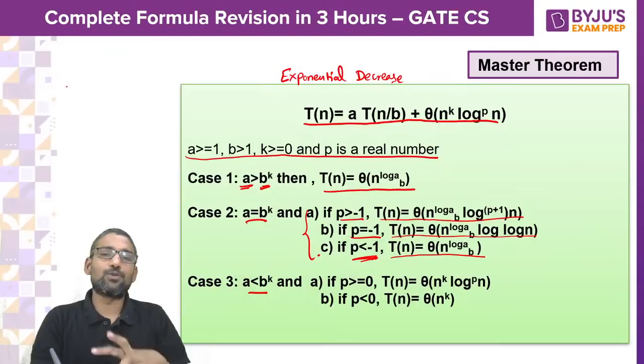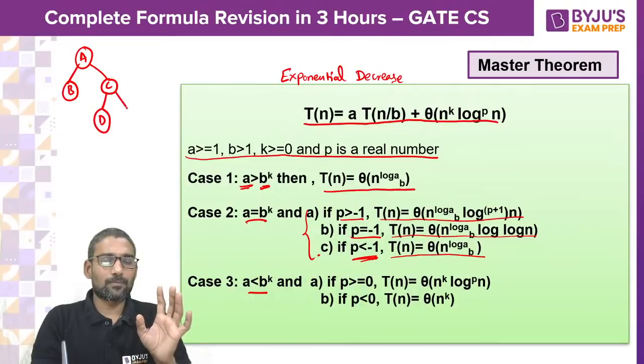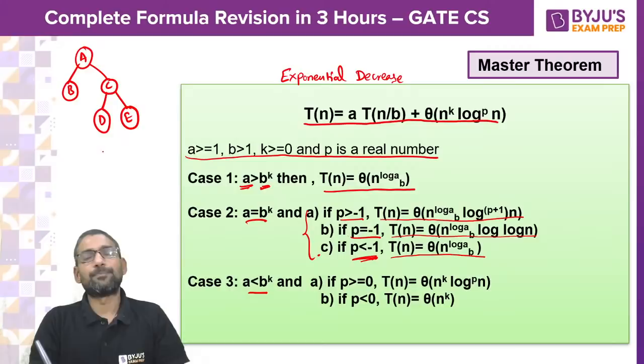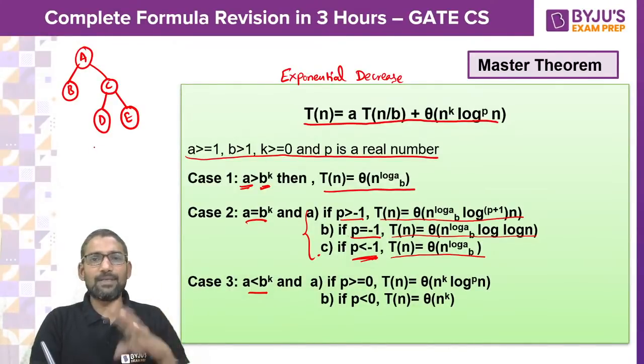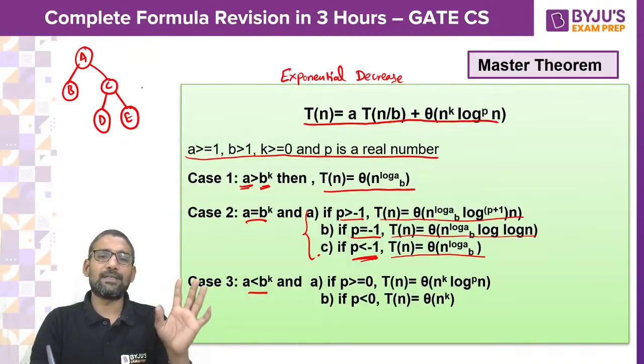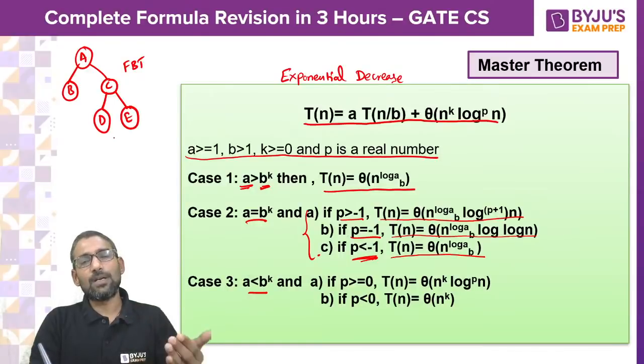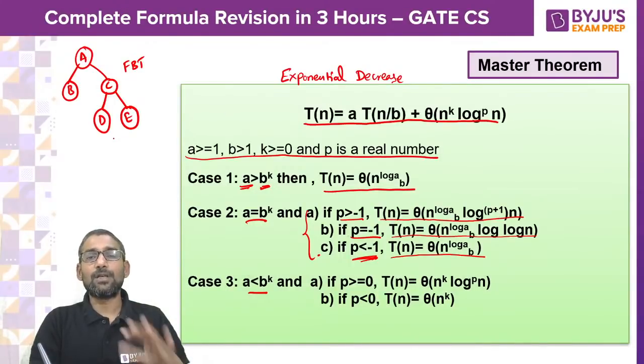Firstly, full binary tree means it should have either 0 or 2 children for any node. So suppose if I take this, it is full binary tree because A has 2 children, B 0, C 2, D and E 0. So every node is having either 0 or 2 children. So it is full binary tree, but it is not complete, it is not perfect.